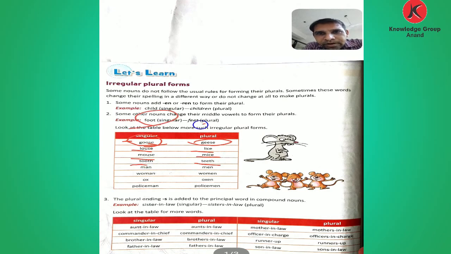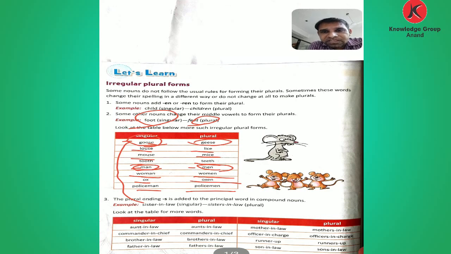And here foot, feet. Man, men: only a spelling difference. Man is singular, men is the plural form of man. Woman, women. Ox, oxen. Policeman, policemen. So these are the words, singular and plural.